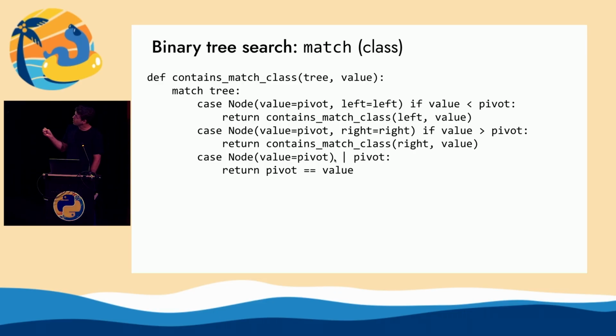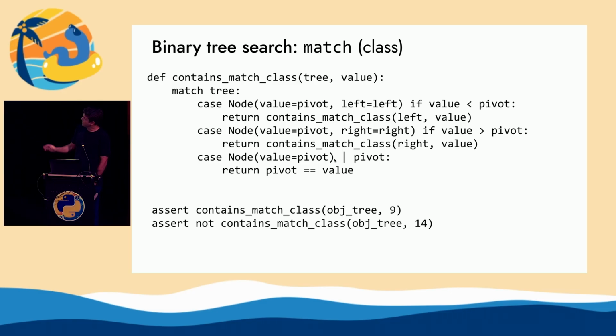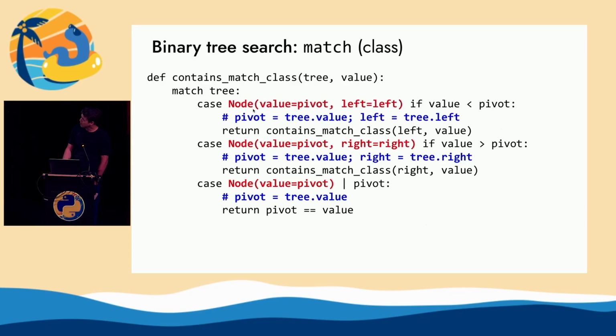So this is really, really small and easy to read, tight, and it also works. But it's kind of magical. Like, what is happening here? You're constructing node objects. If you look at some of these things, like right here, this node, what is happening there? Am I building an object? Well, what match is actually doing, for each of these, it's saying, hey, if I were to try to construct the object this way, would it match the object I have? And if it does, then do these assignments inside of here.